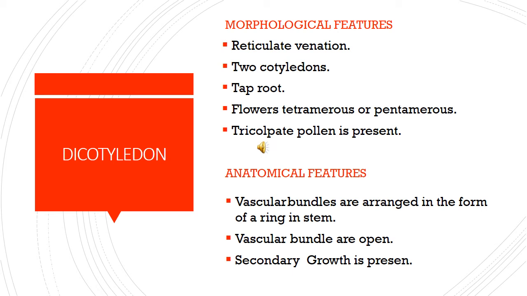Morphological features. First, reticulate venation. Second, already we saw, two cotyledons. Third one is taproot system. Flowers are tetramerous or pentamerous. Tricolpate pollen is present. Then anatomical features: vascular bundles are arranged in the form of a ring in the stem. Then vascular bundles are open. Secondary growth is present here.